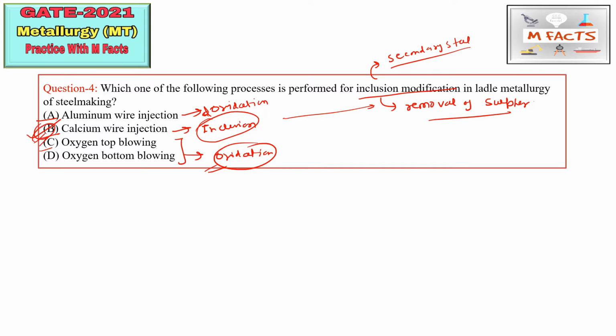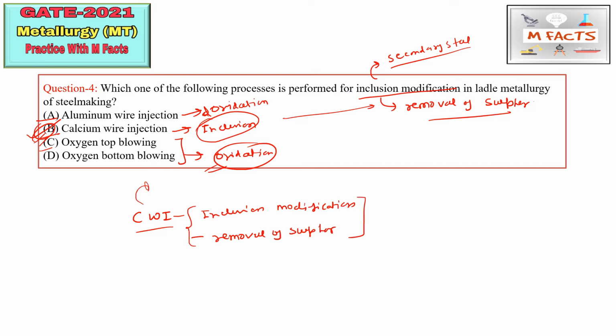There are two works of this calcium wire injection, CWI: inclusion modification, and the other one is removal of sulfur. These are the two works of calcium wire injection, and it is basically a secondary steelmaking part. So B is the answer.